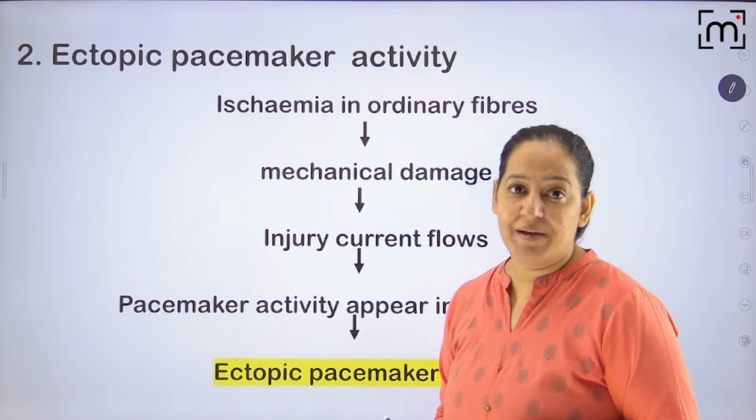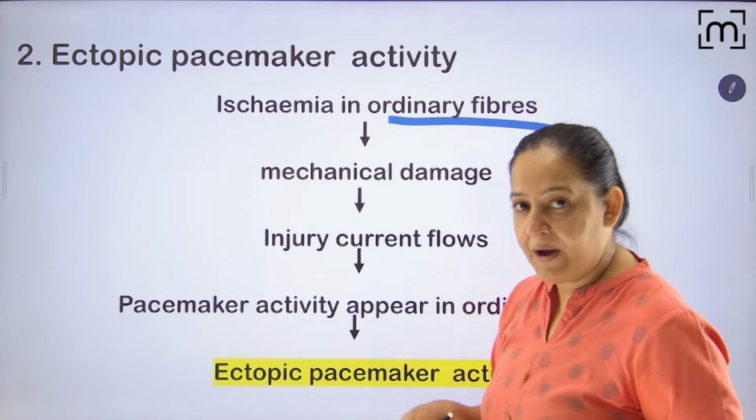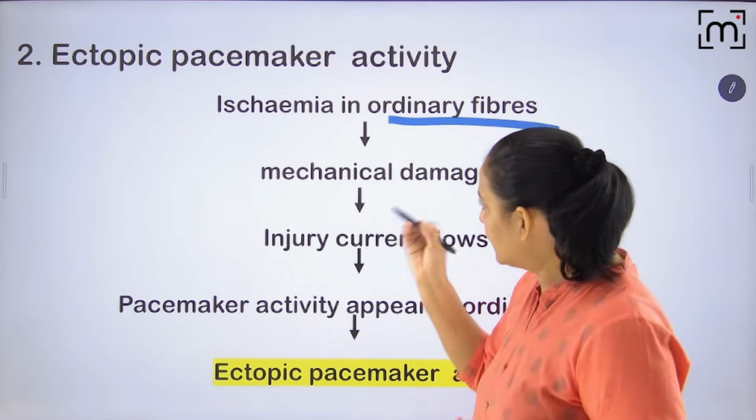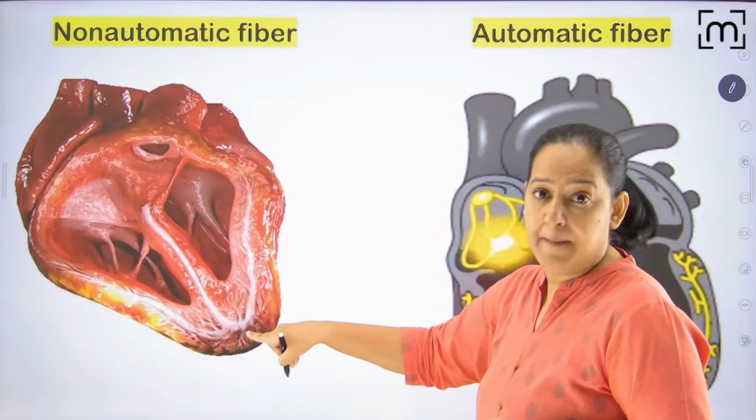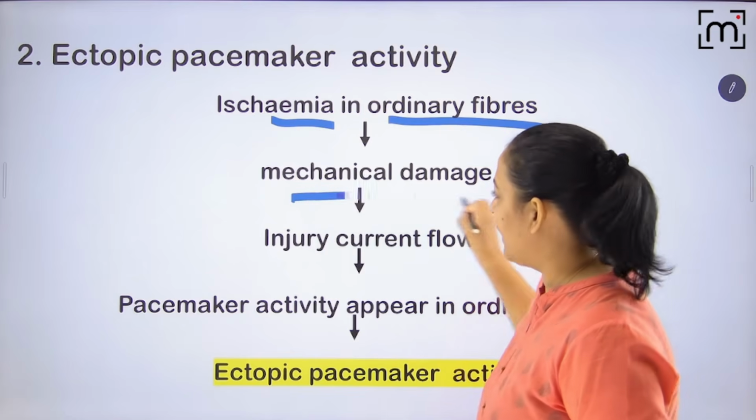What is ectopic pacemaker activity? This is seen in ordinary fibers. By ordinary, I mean non-automatic fiber. Suppose in non-automatic fiber there is ischemia. This is the non-automatic fiber I am talking about. It has ischemia. Because it has ischemia, it will have mechanical damage.